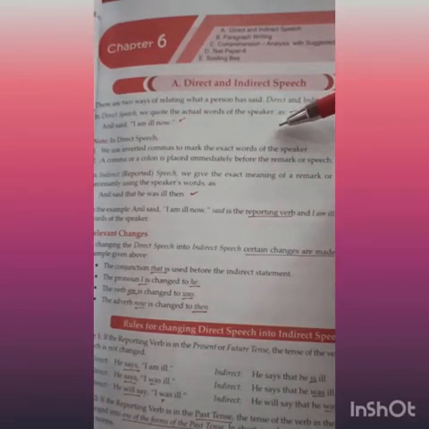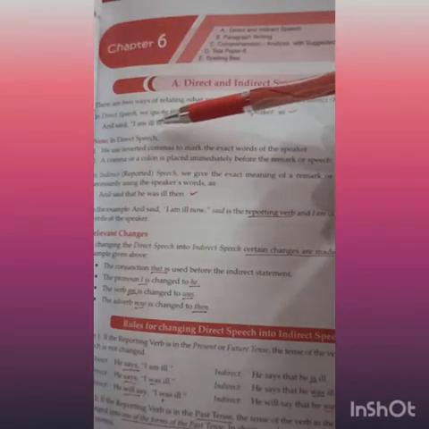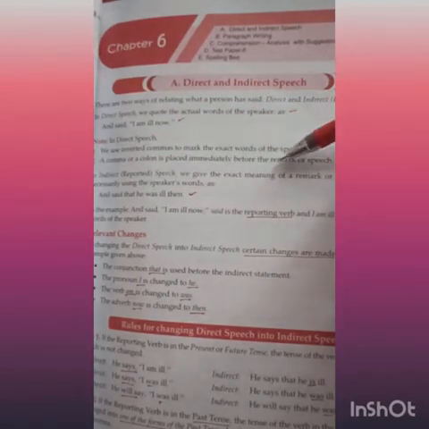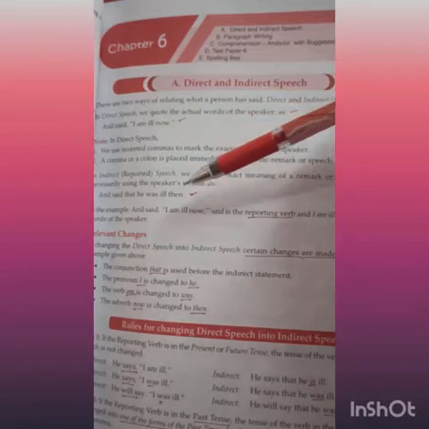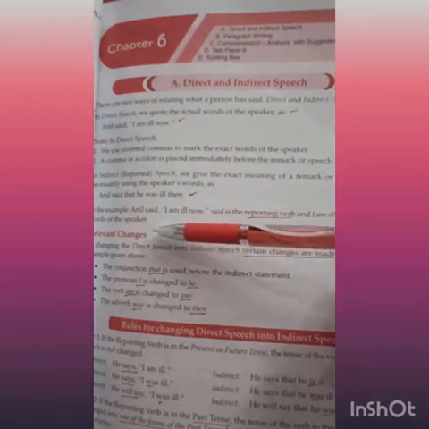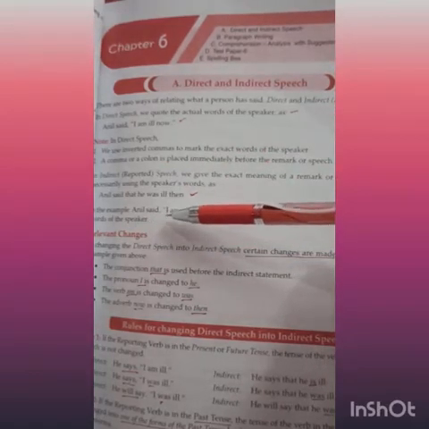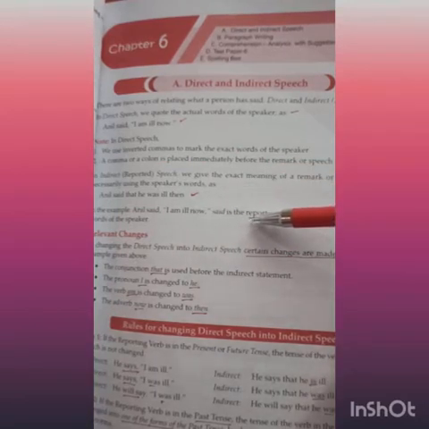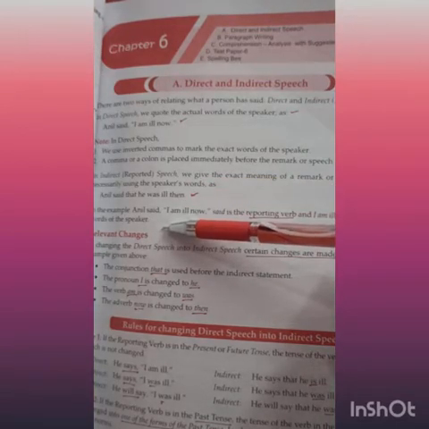In direct speech, we quote the actual words of the speaker, written within inverted commas, as Anil said, "I am ill now." In the indirect speech, we give the exact meaning of a remark or a speech but without necessarily using the speaker's words, such as Anil said that he was ill then. In this example, "said" is the reporting verb and "I am ill now" are the actual words of the speaker.